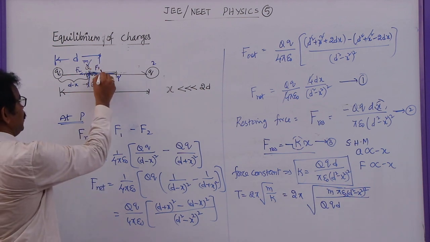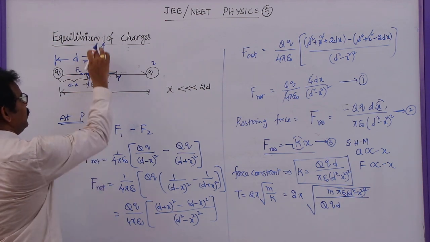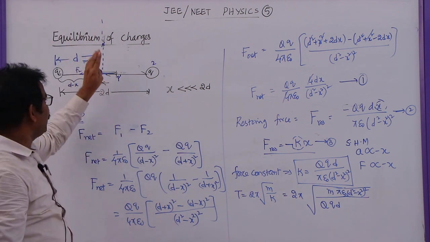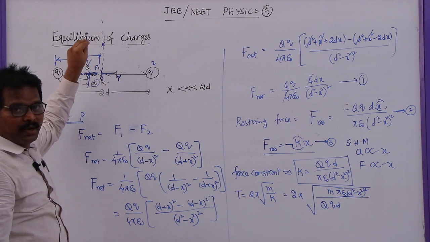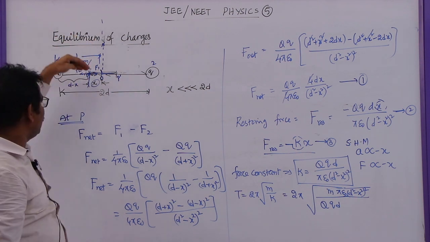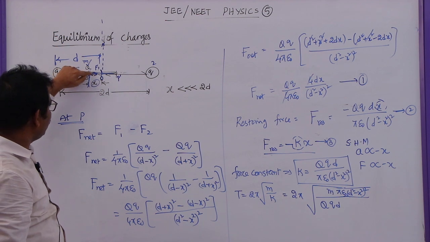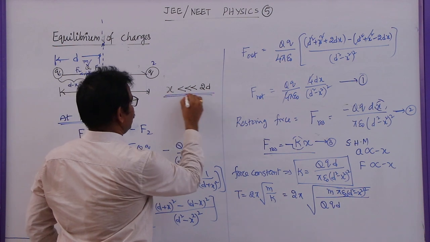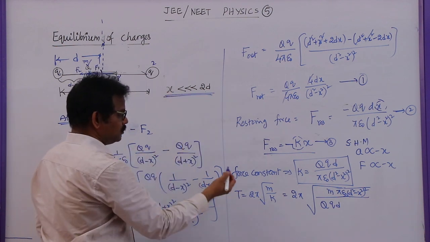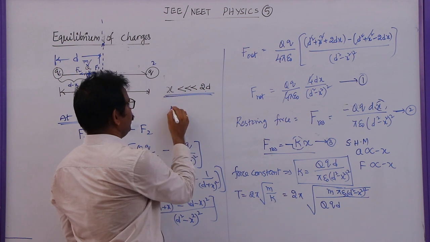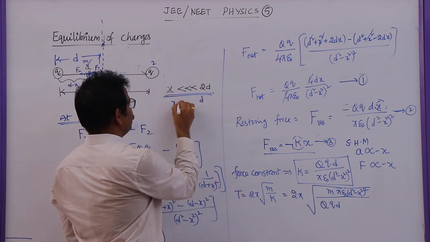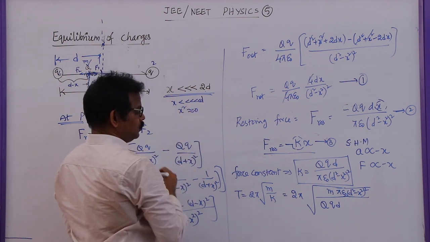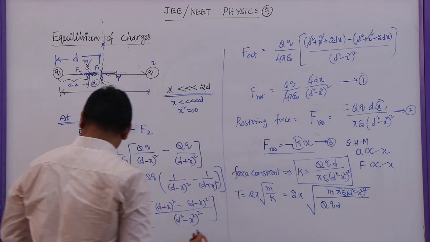But as I told earlier, if the charged particle is moved along this path, it will continue to move in the same direction. It will never come back to the original position. Why? Because that is going to get some net force in the particular direction. Here this force will vanish and it will go that side. So if you consider x is very much lesser than 2d, that means if d is small, x will be very small, and x square can be neglected, which can be taken as 0. So now substitute this one here.